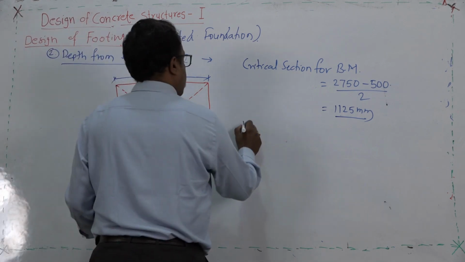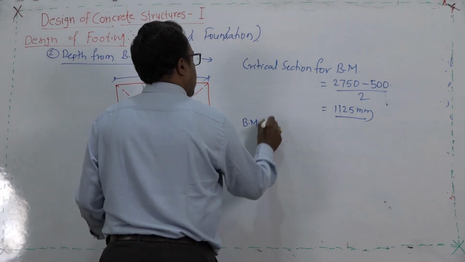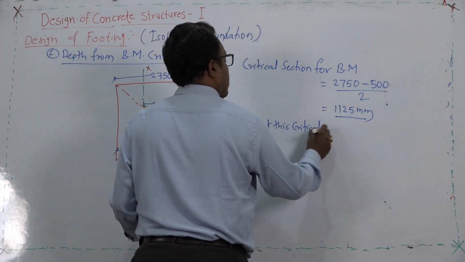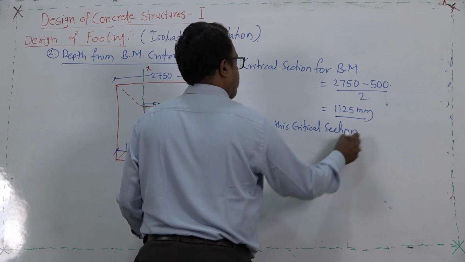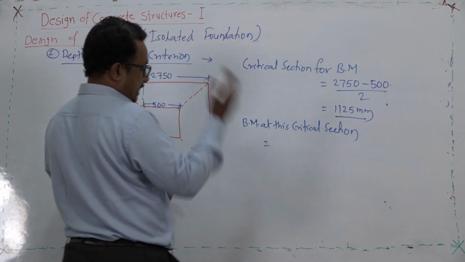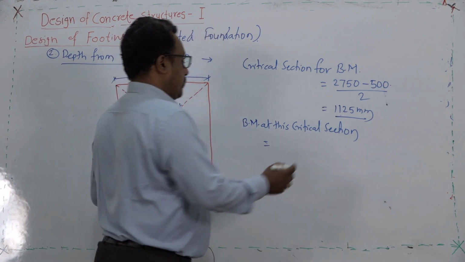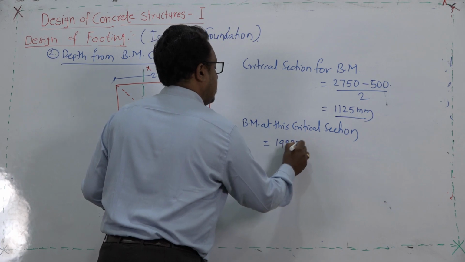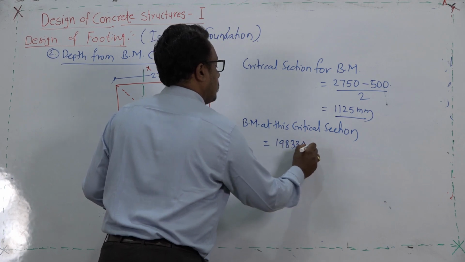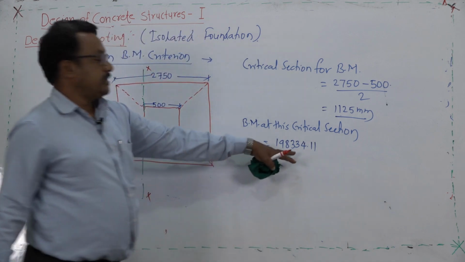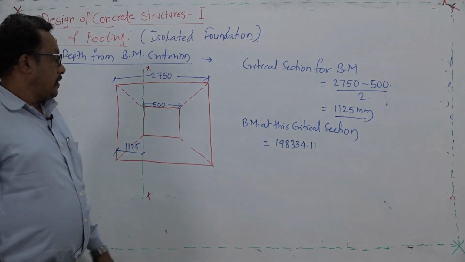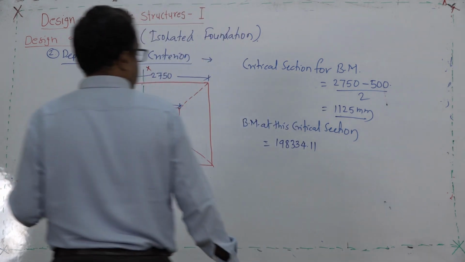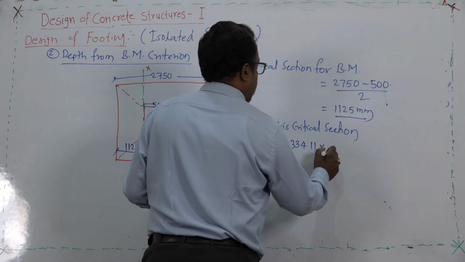Therefore, the bending moment at this critical section will be how much? The pressure exerted in upward direction, what is the value? 198,334.11.